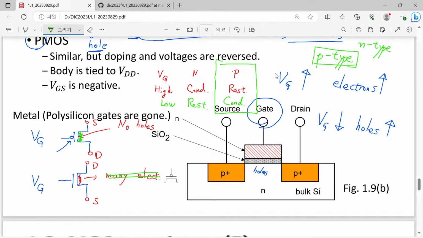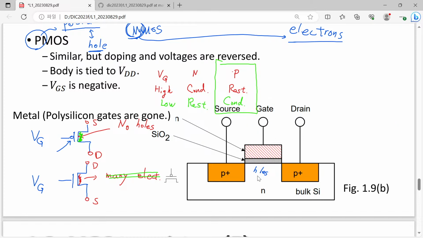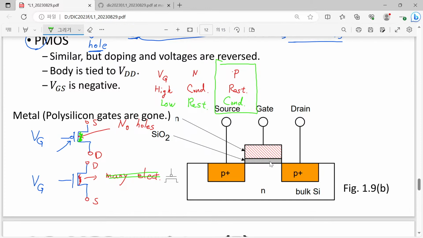So I don't know why silicon has such desirable properties, but who knows? But anyway, fortunately, since silicon has a balanced behavior between its holes and electrons, and p-type